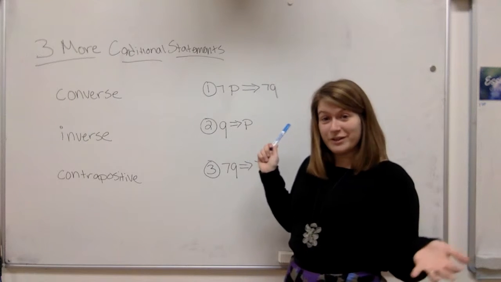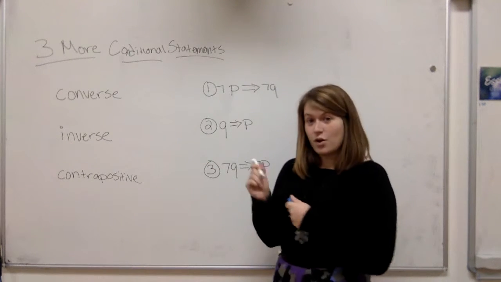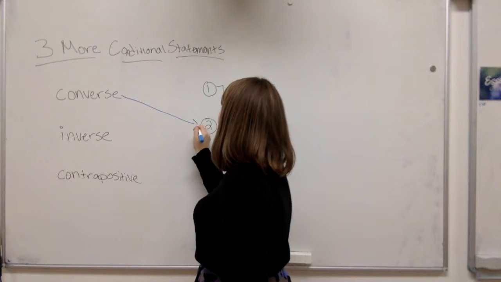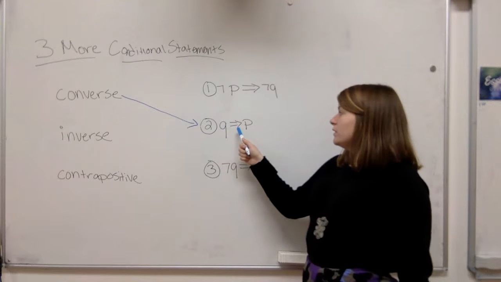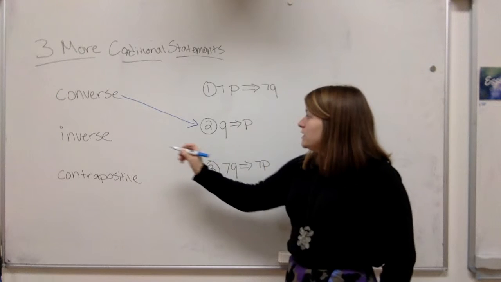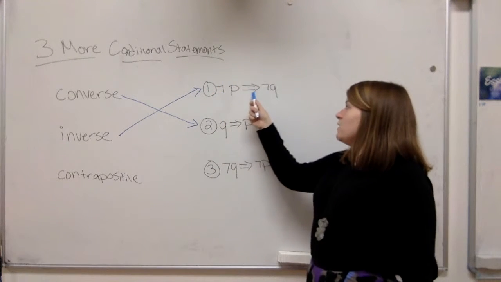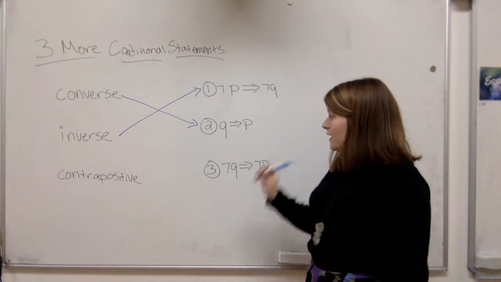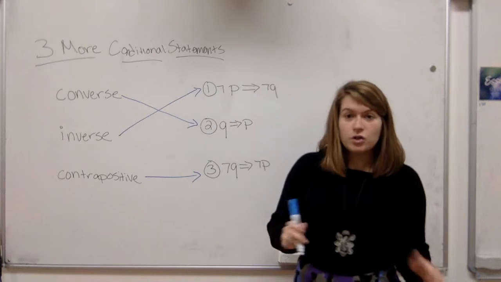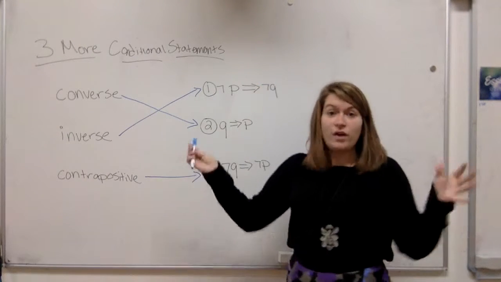Okay, now that you've taken the quiz questions, which one do you think is converse? So actually, converse is this one: Q implies P. Inverse is this one: negation of P implies negation of Q. And then contrapositive is this one right here. So, let's look at these in words because this looks kind of funky, right?